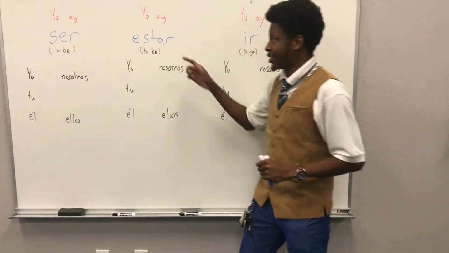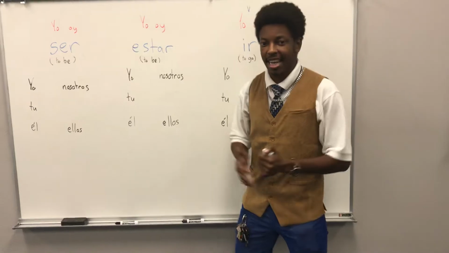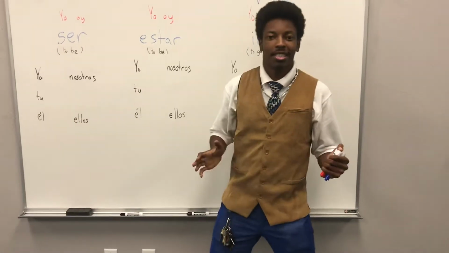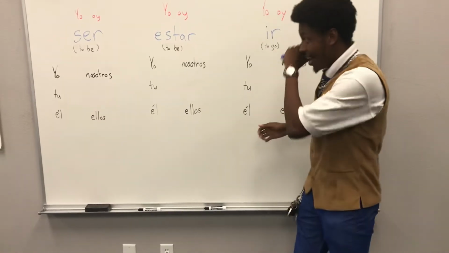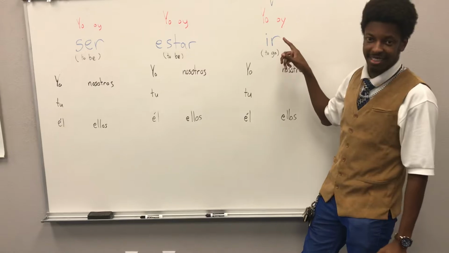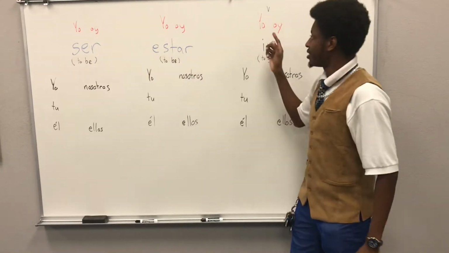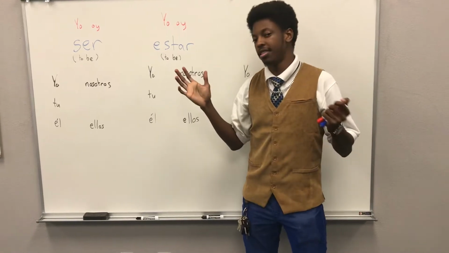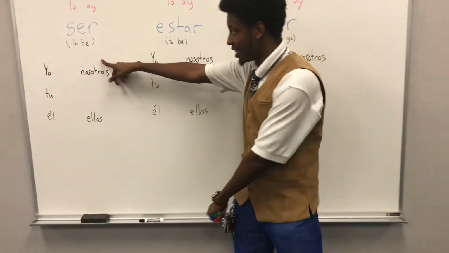And it's really just three really important ones that you need to know, and I'm just gonna explain it to you because I can't bear you not knowing any longer. So we have ser, estar, and ir. These are all yo oi verbs. So what does that mean? That means the yo form is gonna end in oi. Let's take a look at ser.